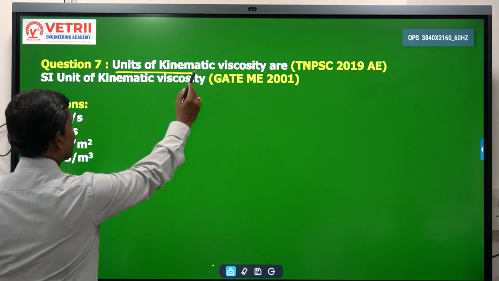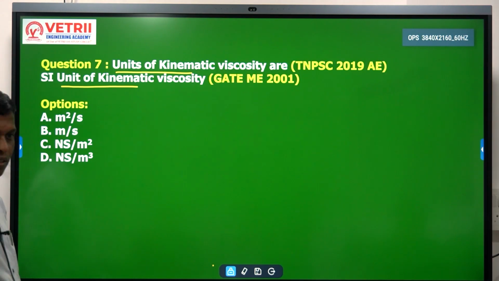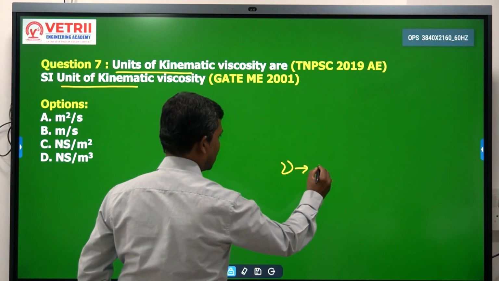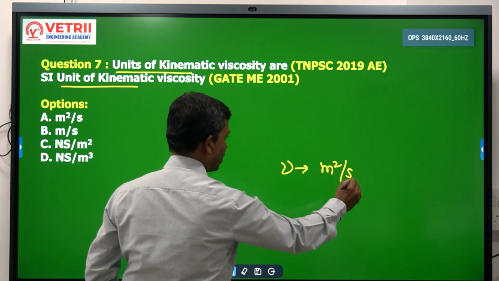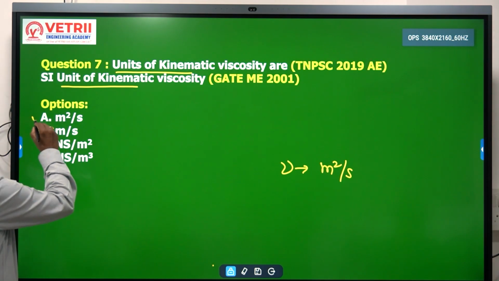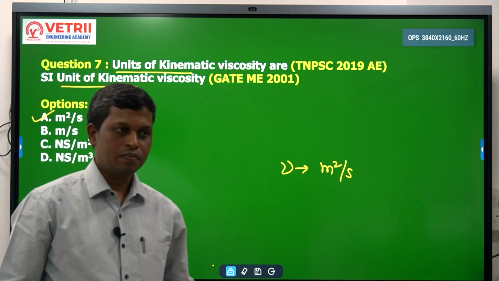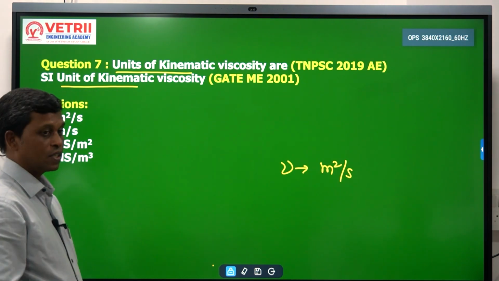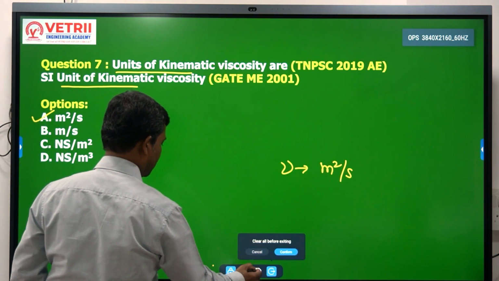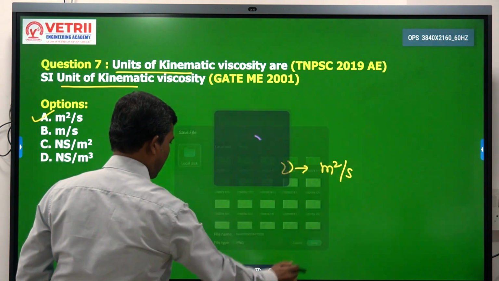What is the SI unit of kinematic viscosity? Nu we have written as meter square per second. What is the option we have here? Option A. Very simple, right? So I have asked two times, in 2 examinations, right? Okay. Next.